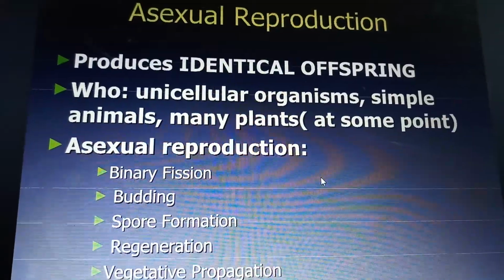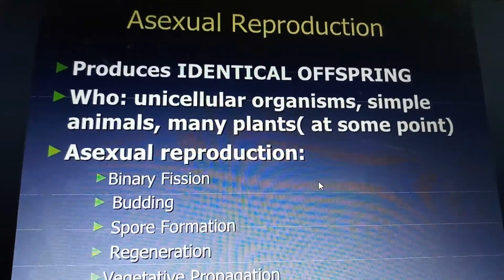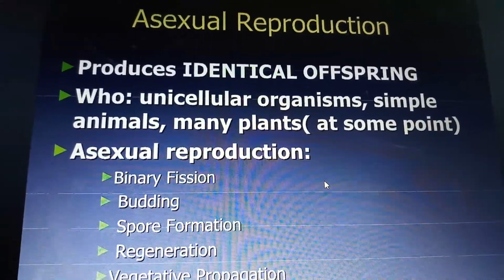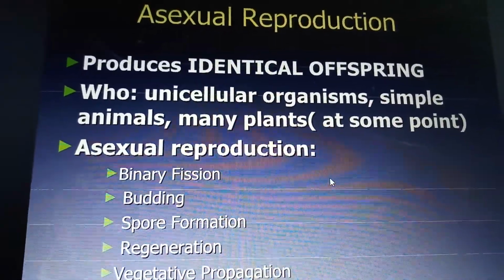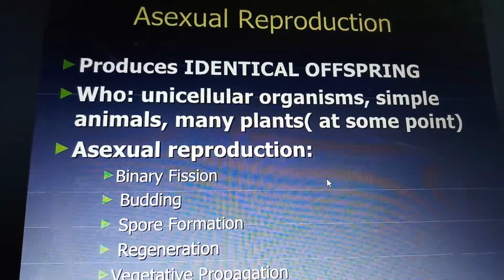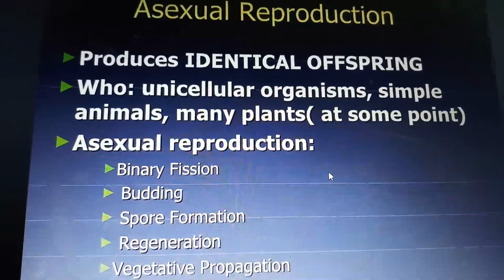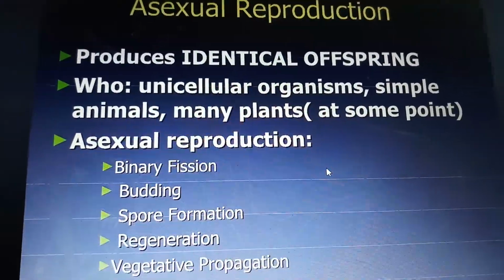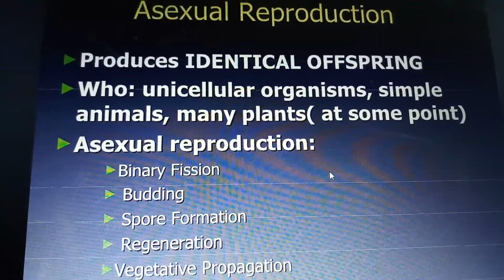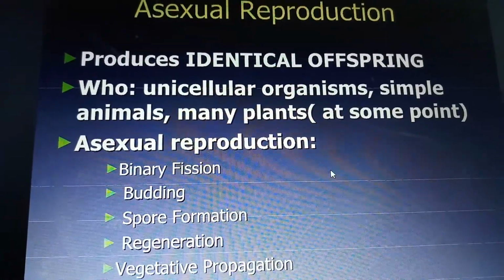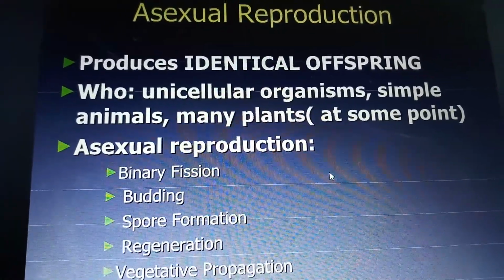Hi my dear friends, now the topic is about asexual reproduction. Asexual reproduction produces identical offspring. The organisms which adopt asexual reproduction are unicellular organisms, simple animals and many plants. So what are the types of asexual reproduction? Binary fission, budding, spore formation, regeneration and vegetative propagation.